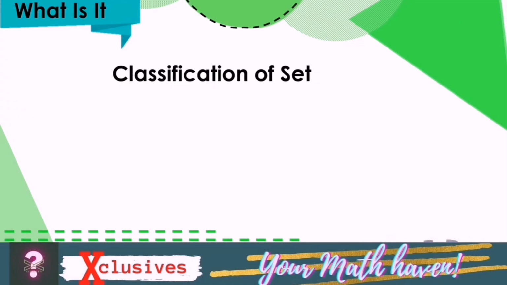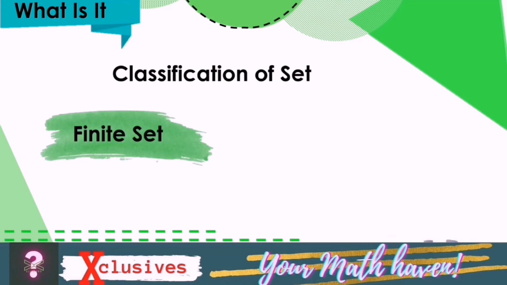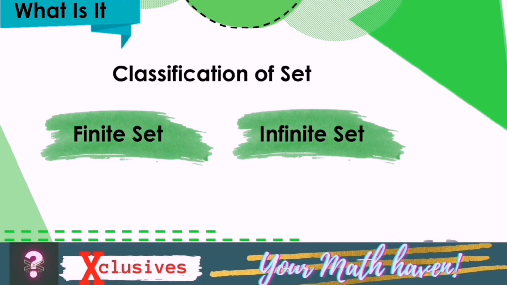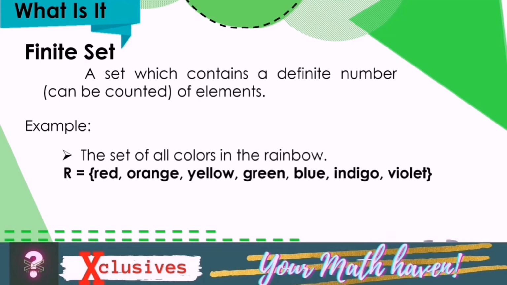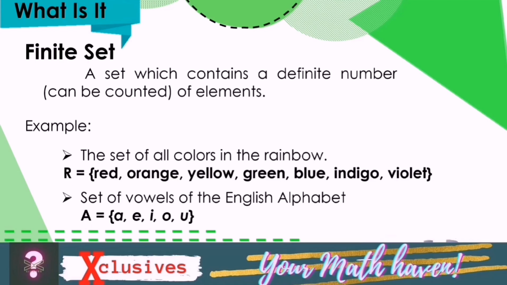A set can be classified into finite set and infinite set. A finite set is a set which contains a definite number of elements, or the elements can be counted. For example, the set of all colors in the rainbow. Set R is a finite set because the elements are definite or can be counted. Set of vowels of the English alphabet. Set A has only 5 elements, thus it is a finite set.